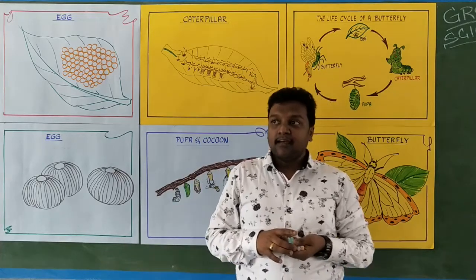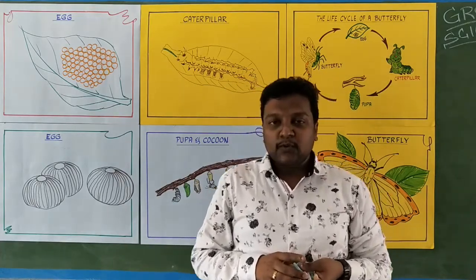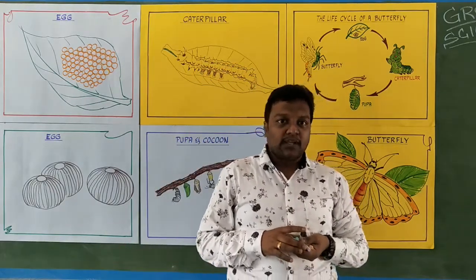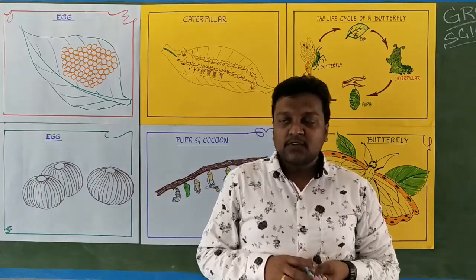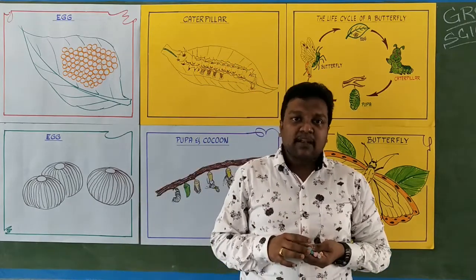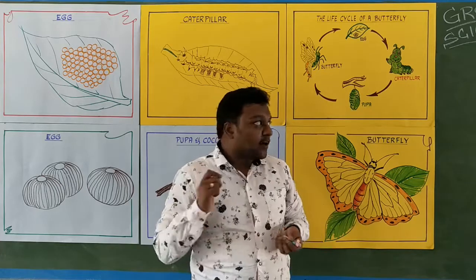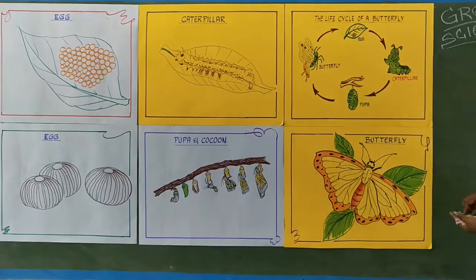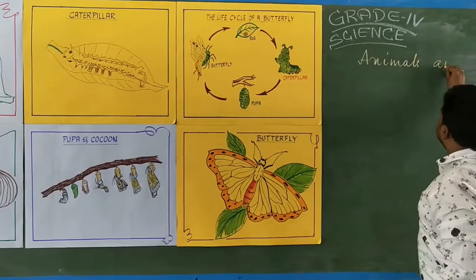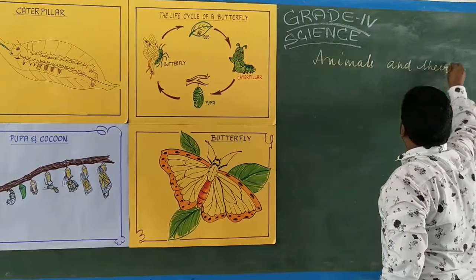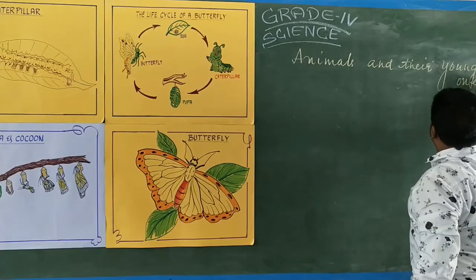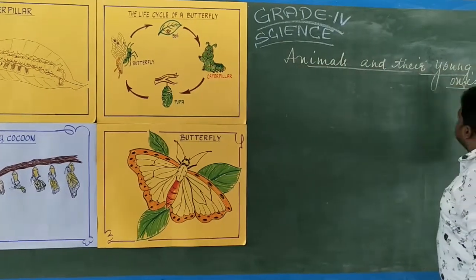Today I am going to teach you a new lesson. Already your ma'am has taken the lesson. The lesson is animals and their young ones, from the science chapter. So I am going to teach you science and complete this lesson. We will start with the same lesson. What is the lesson name? The lesson name is animals and their young ones. Animals and their young ones.